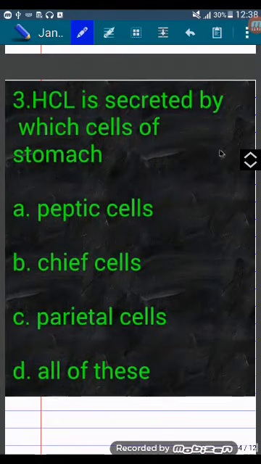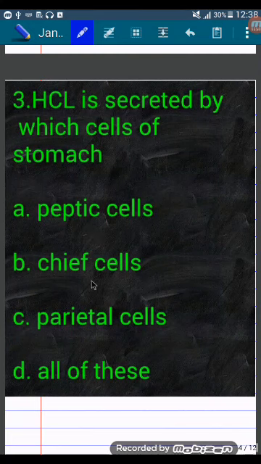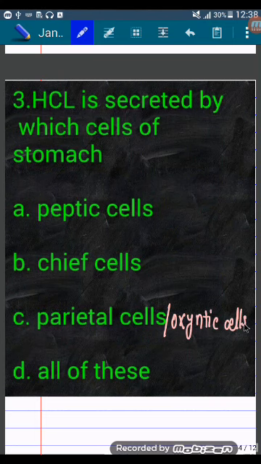Next question. HCl is secreted by which cells of stomach? A. Peptic cells, B. Chief cells, C. Parietal cells, D. All of these. So HCl is secreted by parietal cells, which are also known as oxyntic cells. They secrete HCl and Castle's intrinsic factor.